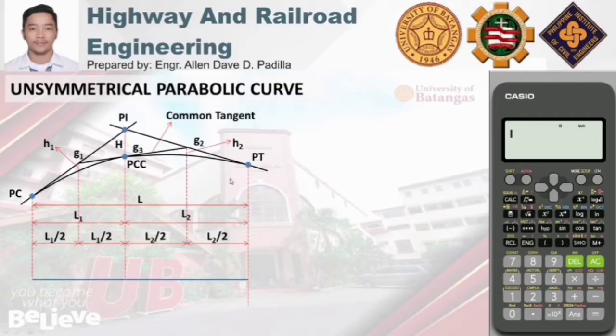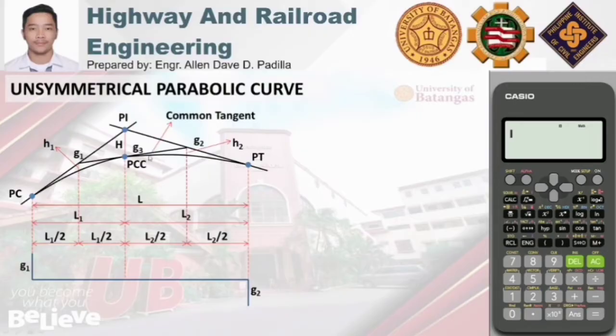Okay, so, i-drawing natin ngayon yung magiging itsura ng kanyang grade diagram. Katulad lang nung sa principle ng symmetrical, ipa-plot lang natin yung given slopes. So we have G1, we have an upward slope, so that falls above the reference axis. Then we have G sub 2, which is a descending grade. So that falls below the reference axis.